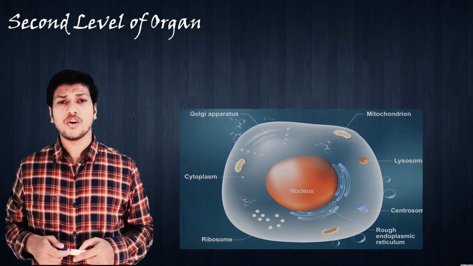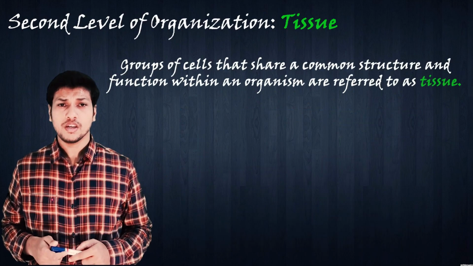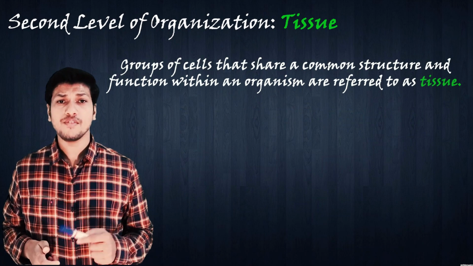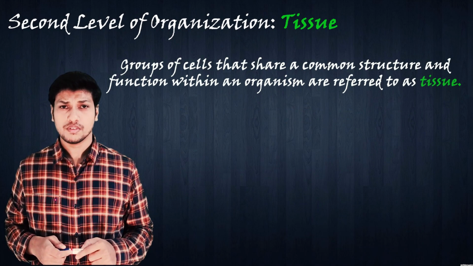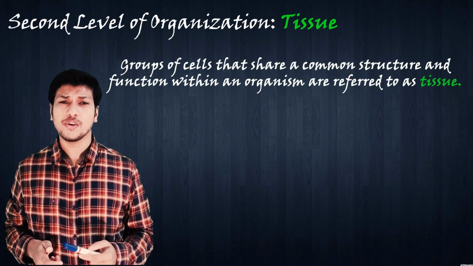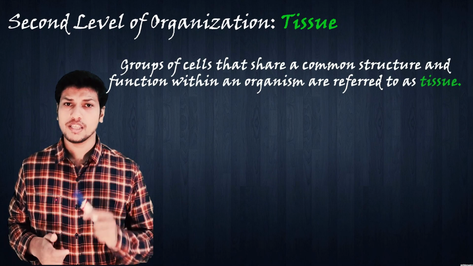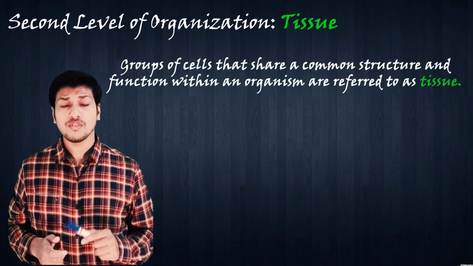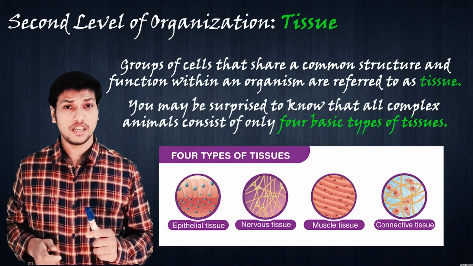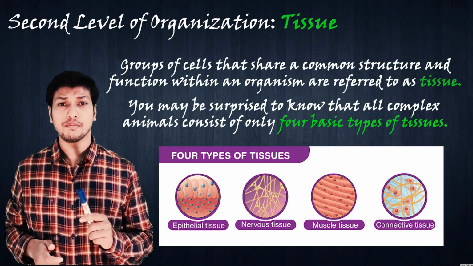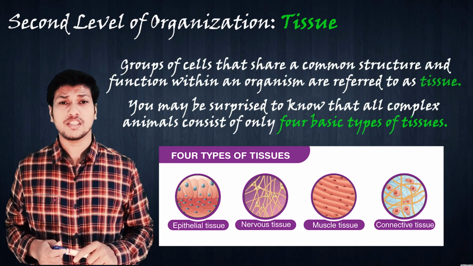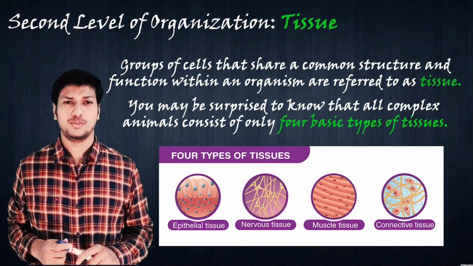The next level of organization is the tissue. Tissue is nothing but a group of cells which share a common structure and function inside an organism. Tissue is often specialized to perform only one or a few tasks. You may be surprised to know that the majority of animals consist of only four types of tissue. What were they? Epithelial tissue, connective tissue, muscle tissue and nervous tissue. So the majority of animals consist of only these four types of tissue.